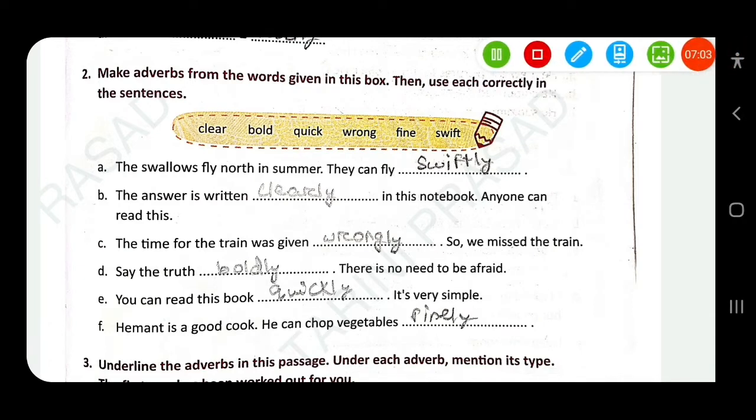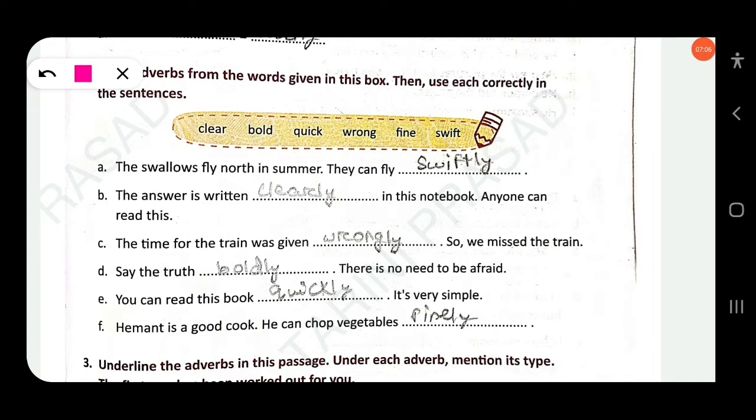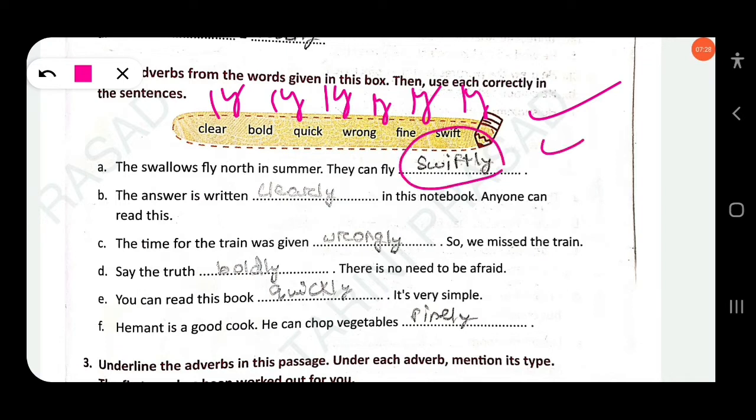So first you have to form the adverbs. Clear, clearly. You just have to add ly. Bold, boldly. Quick, quickly. Wrong, wrongly. Fine, finely. Swift, swiftly. You just have to add ly to each of the adjectives given in the box. The swallows fly north in summer. They can fly swiftly. So here the last one, swift, we just add ly to make it an adverb. The answer is written in the notebook.